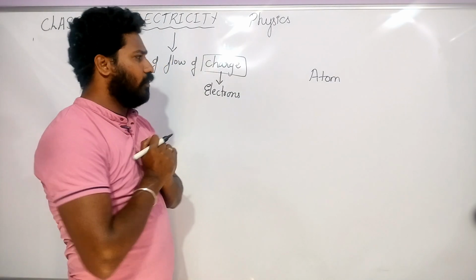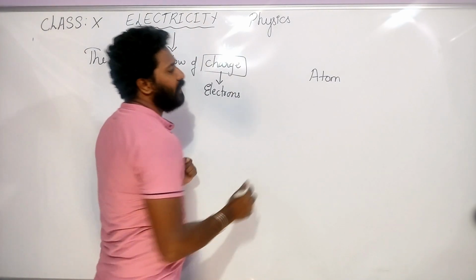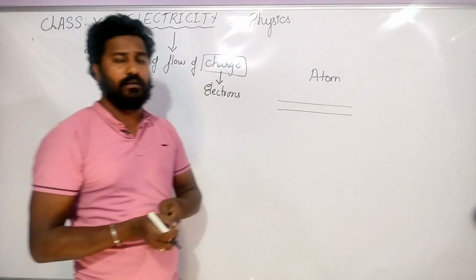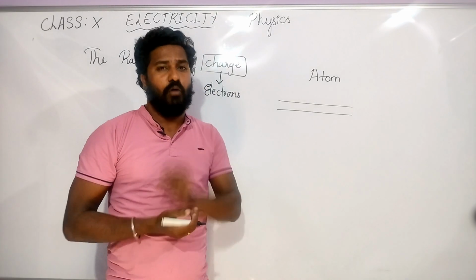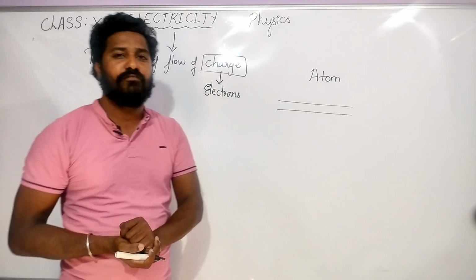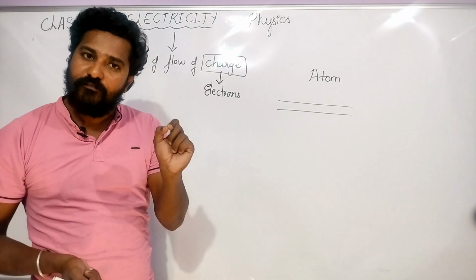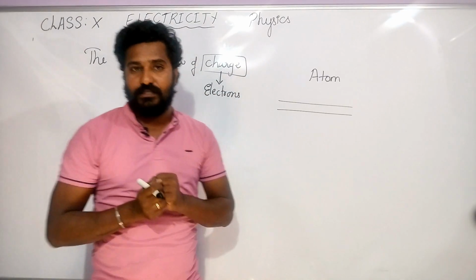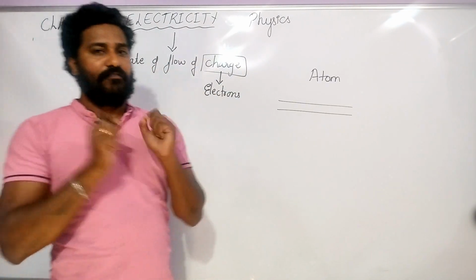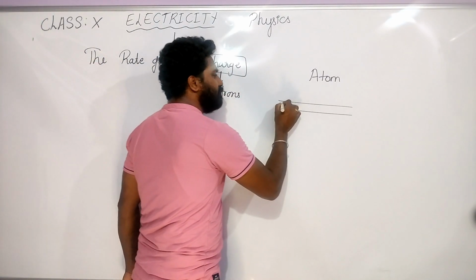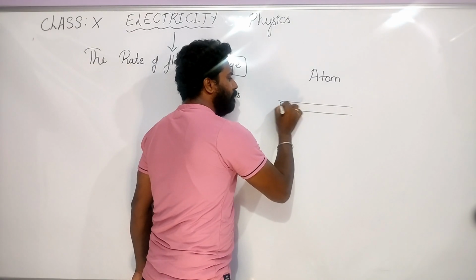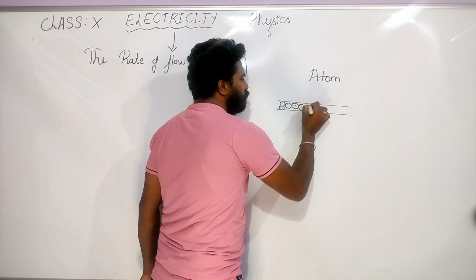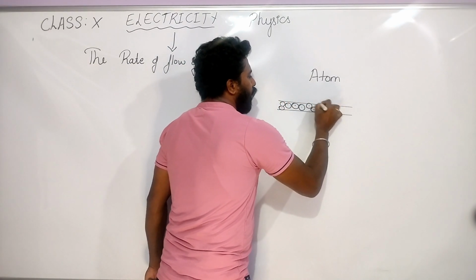Let us take one example. I have taken a long iron rod. What is there inside? What is the iron made up of? Iron is made up of millions of atoms. Yes or no? Suppose millions of atoms will be there. Definitely they will be there, right?